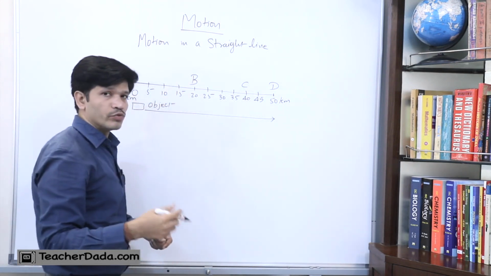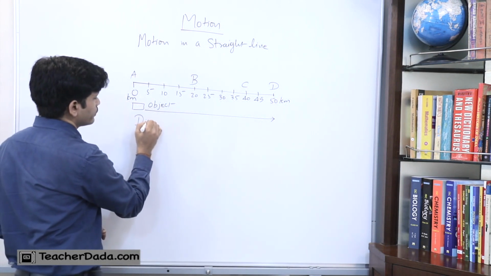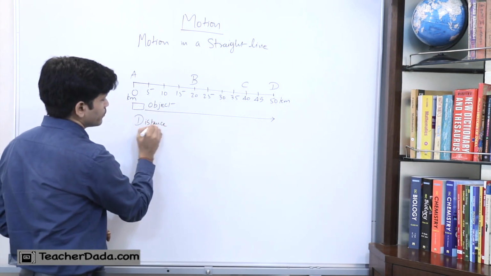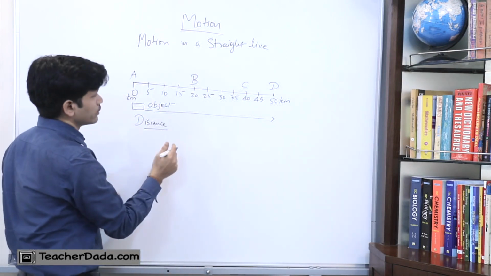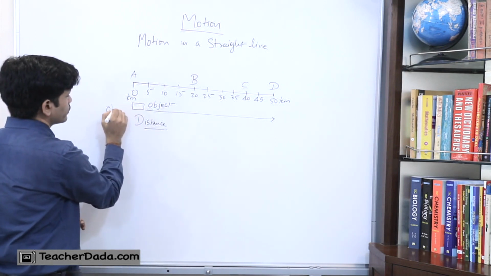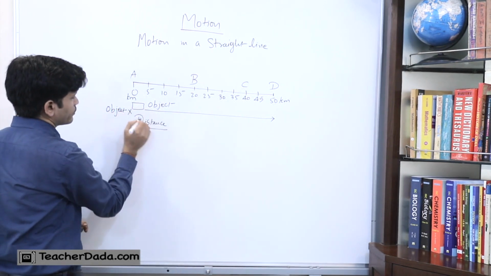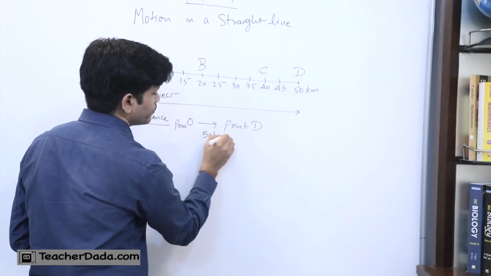Now there is one more physical quantity that is known as the distance. So what is the distance covered by this particular object? Let us give this object a name, like we can say this is the object X. So it has covered the distance of 50 kilometers.